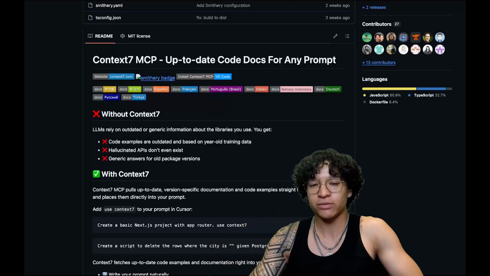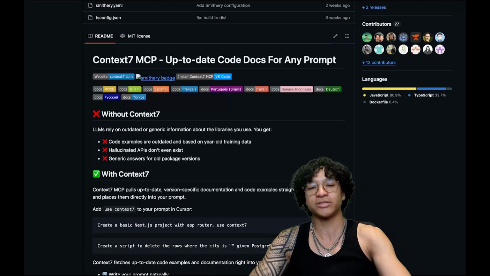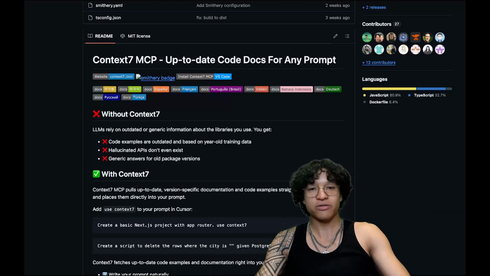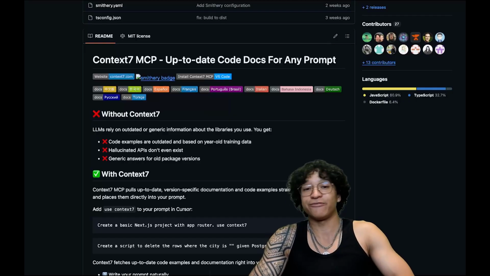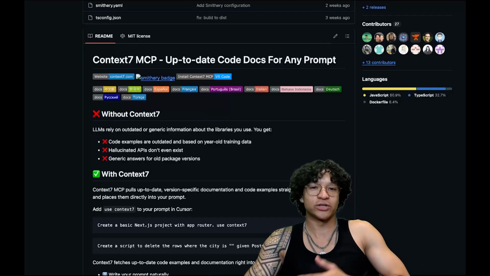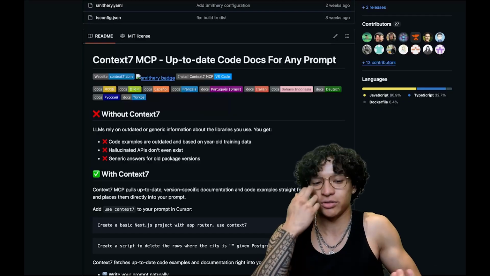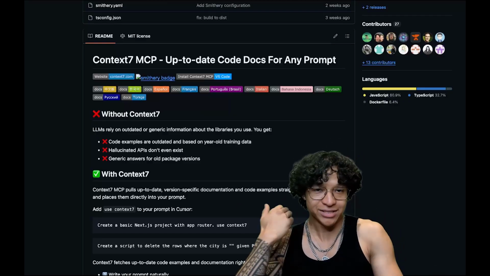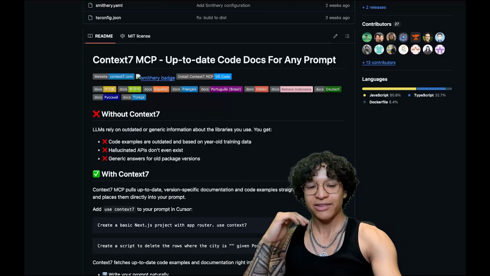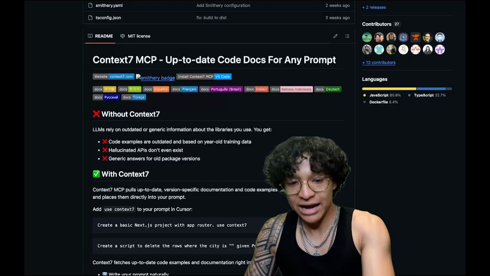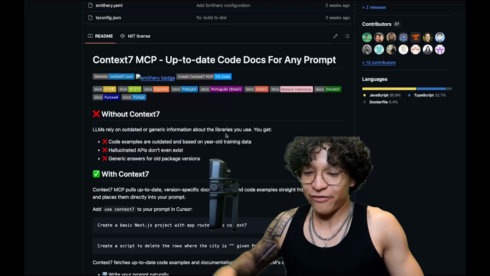This gives our terminal agent access to the most up-to-date documentation for libraries and frameworks that we're working with. Because models at a base level have knowledge cutoffs, their internal documentation might be out of date, and it causes a lot of the issues that you may struggle and face when it comes to coding with AI. This MCP helps mitigate that damage a lot. And installing it is fairly simple.